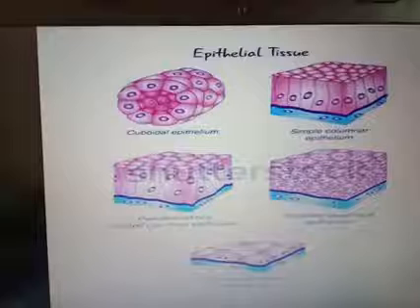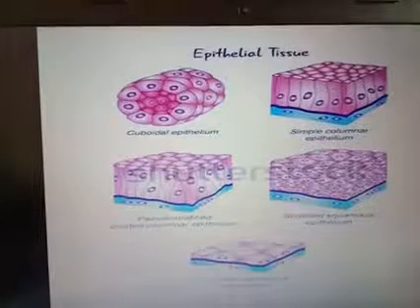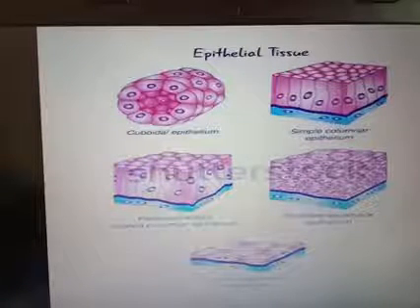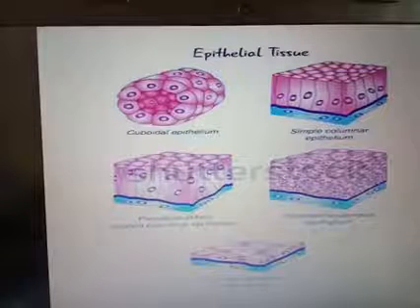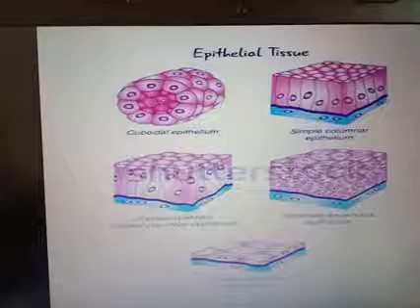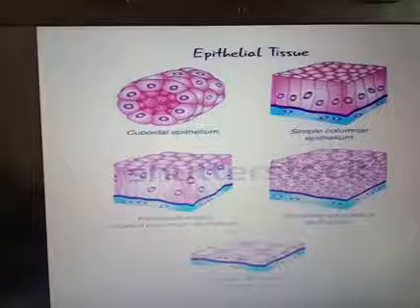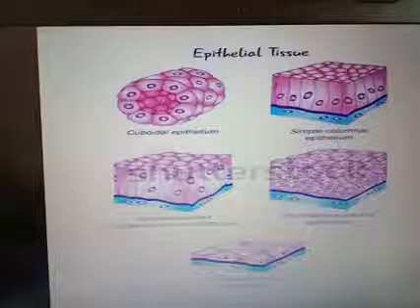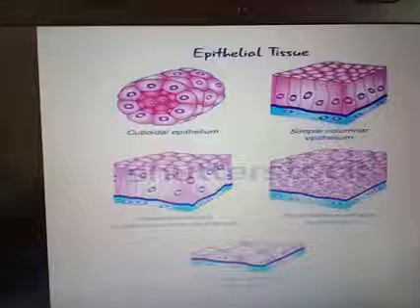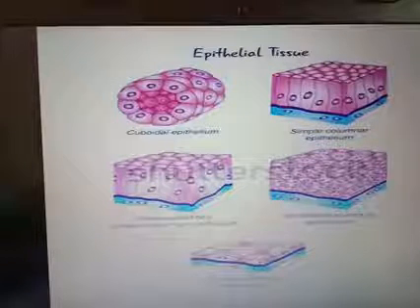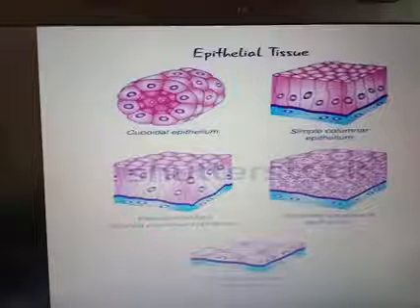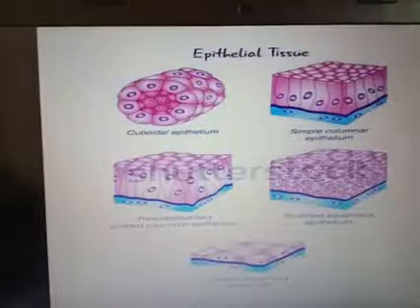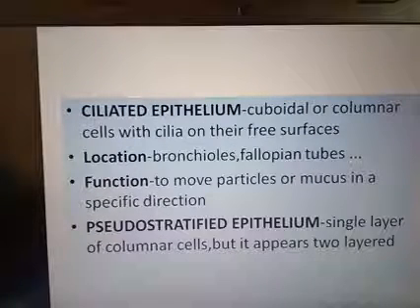Simple squamous means thin, flattened, discoidal or polygonal cells. Simple cuboidal means a single layer of cube-like cells, and simple columnar means column-like cells. They also have the ability to produce mucus. So the simple columnar cells are seen in our GI tract, which means the gastrointestinal tract.